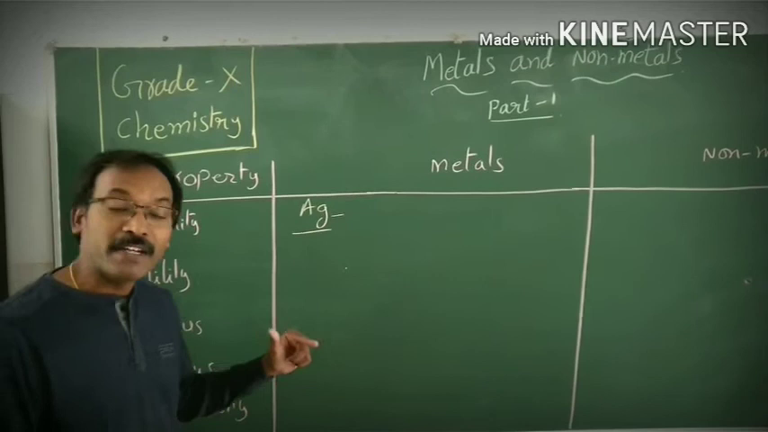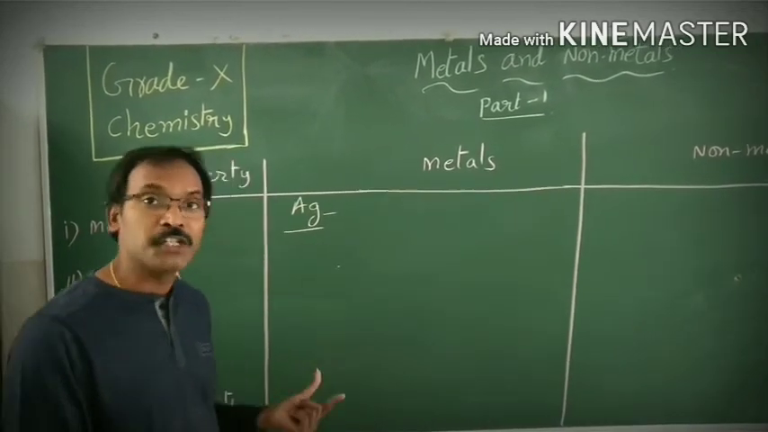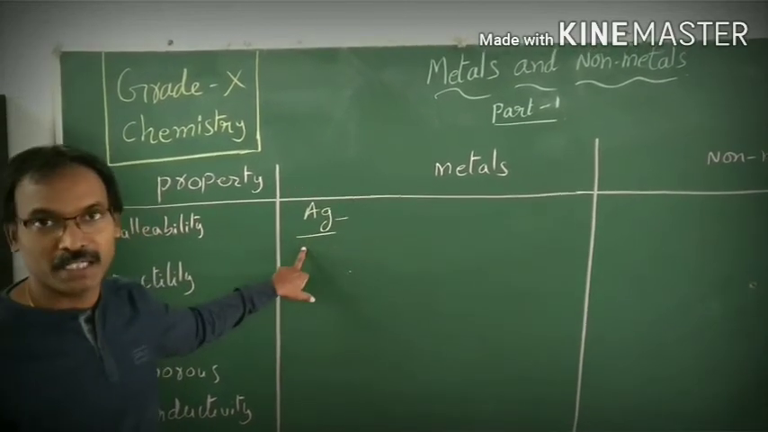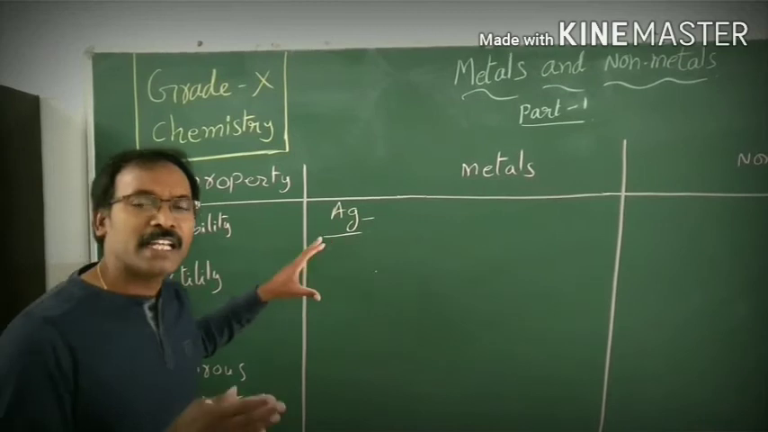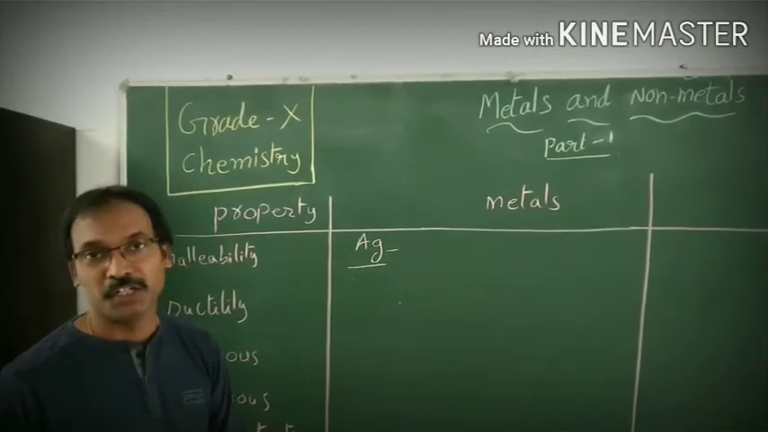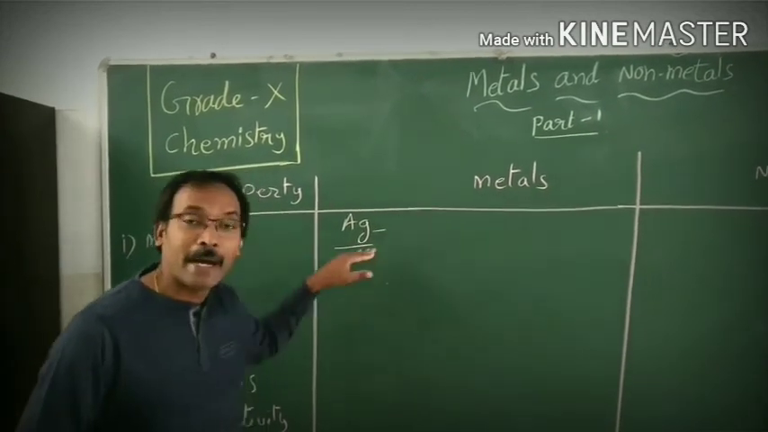Even gold can be made into thin sheets, but silver is the best malleable material, better than gold. Other elements like aluminium, copper, zinc, all those also can be made into thin sheets. Okay, children? So metals have a malleable nature.